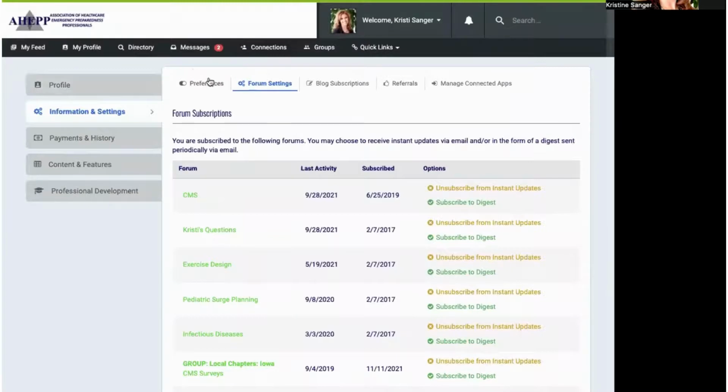Also, once you're in this section, you can see that there is payments and history, there's content and features, and professional development. So all of the things that you need to have are right here at your fingertips.